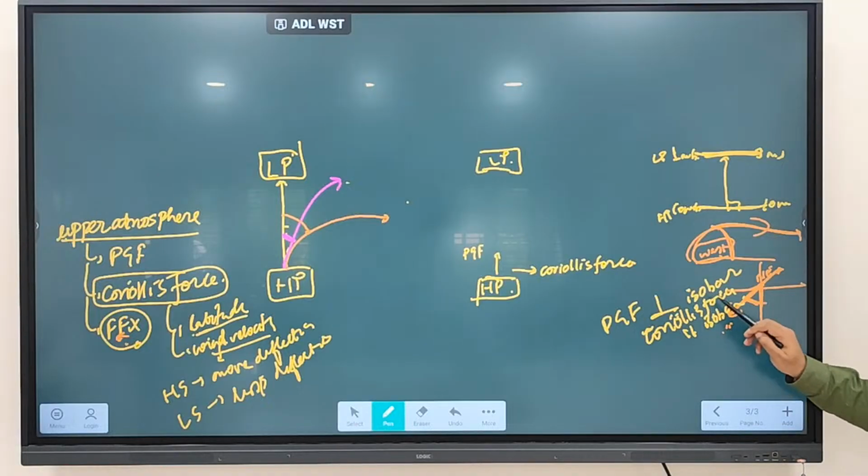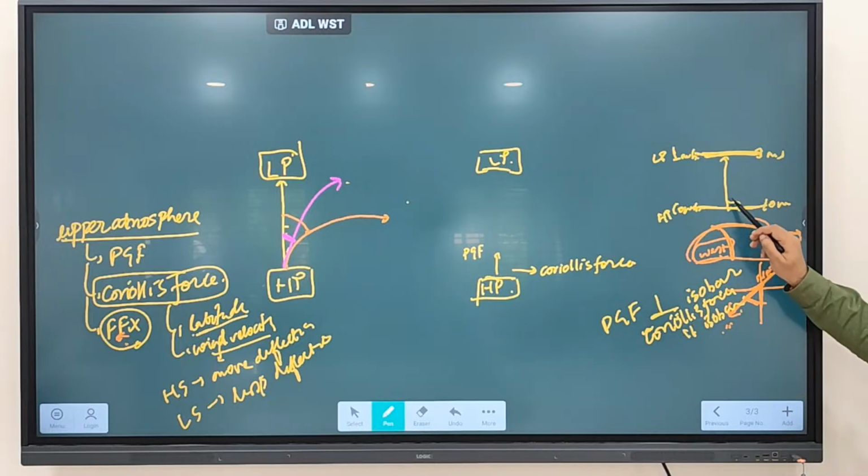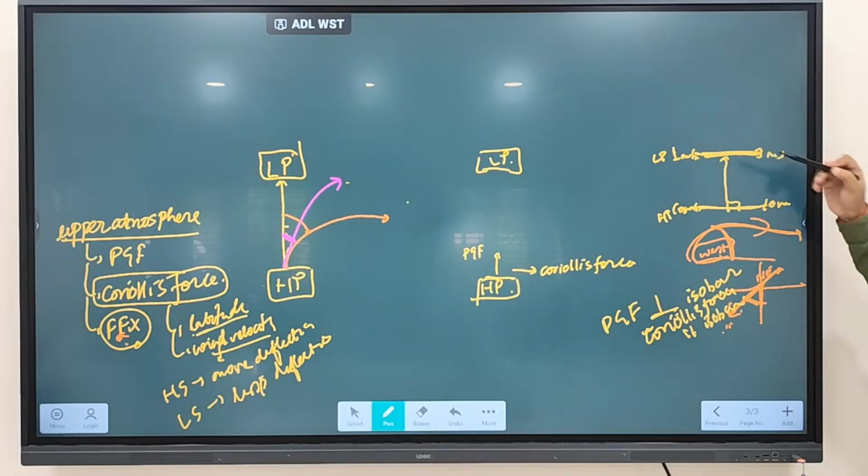So the pressure gradient force always acts perpendicular to the isobar, from high pressure to low pressure. Clear? But we discussed that the Coriolis force deflects the wind.